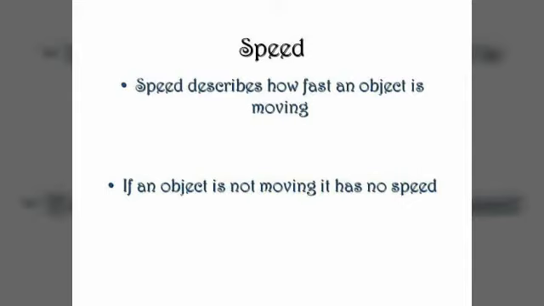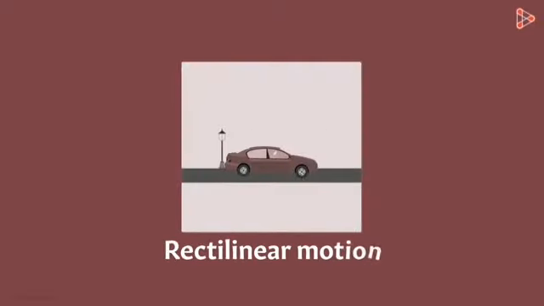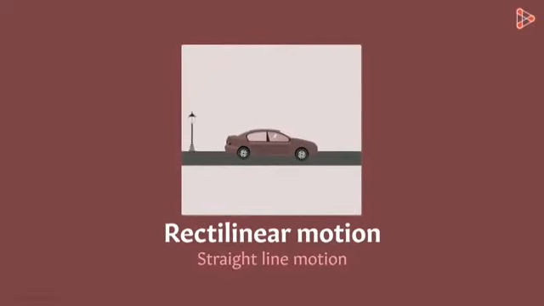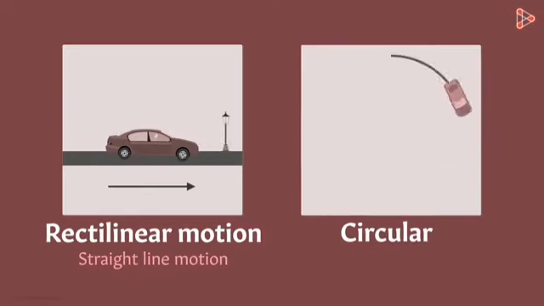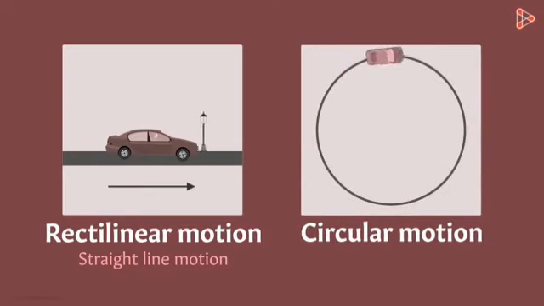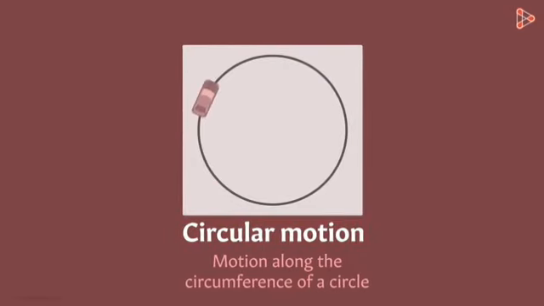The speed can be calculated according to the time. First you learn about all the motions. What are the motions you have learned? Rectilinear motion, circular motion, rotational motion and periodic motion. The rectilinear motion goes in a straight line. Circular motion goes in a round, circle, circumference.